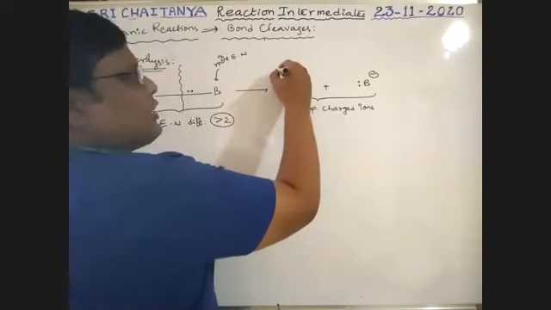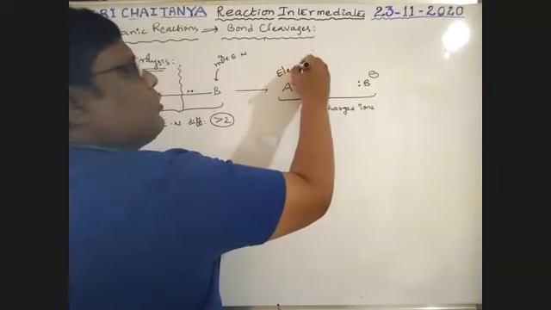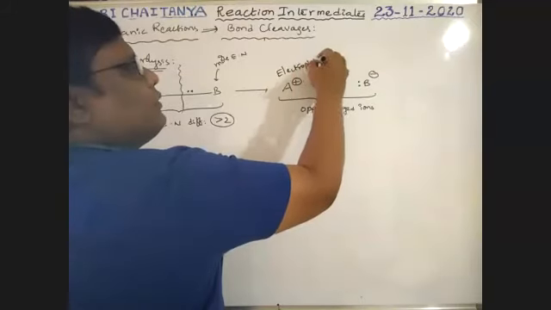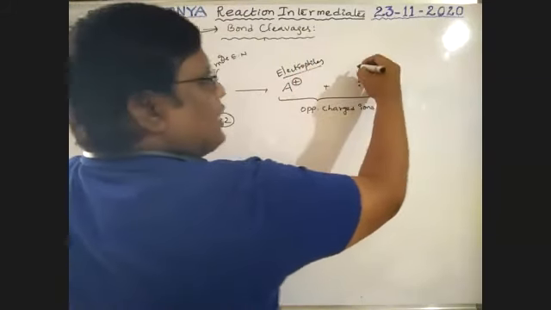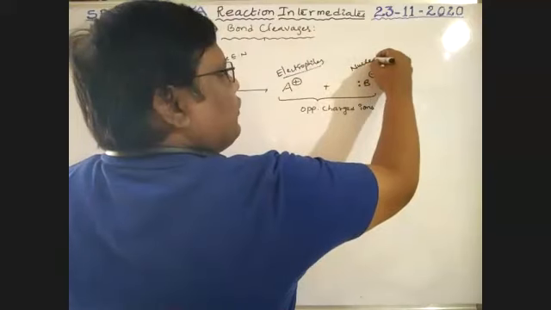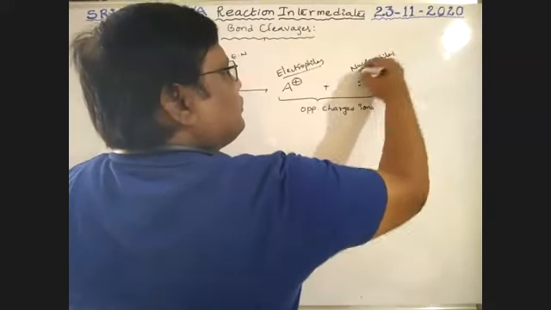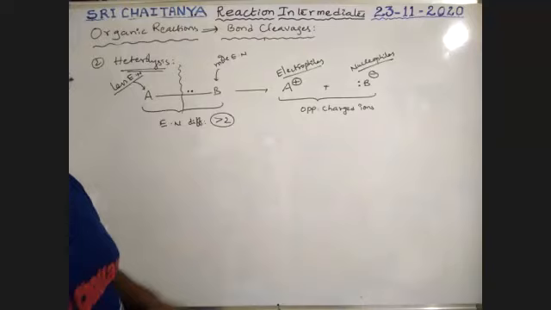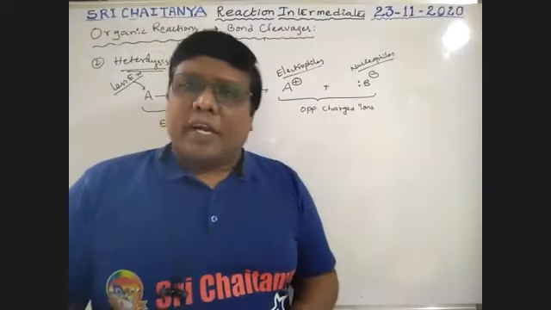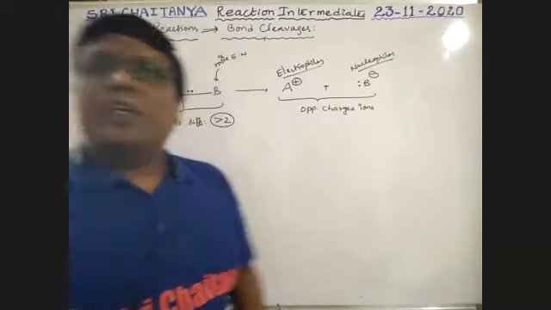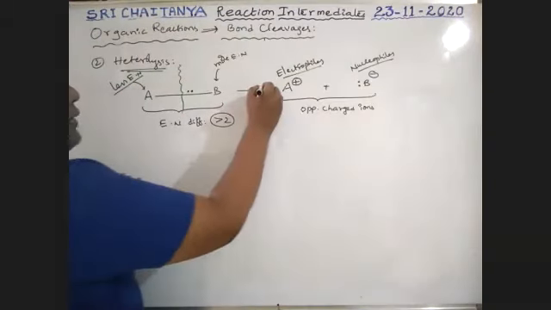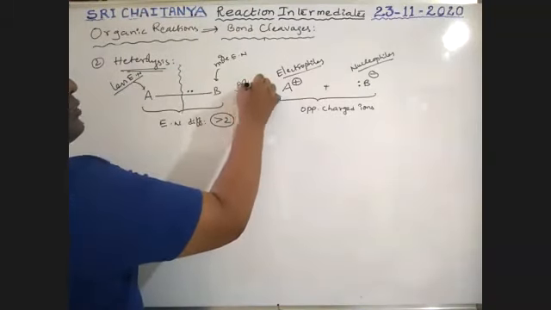These positively charged ions are called electrophiles. We already covered this. These negatively charged ions are called nucleophiles. So electrophiles and nucleophiles are the products in this type of bond cleavage. This reaction takes place in the presence of a polar solvent.